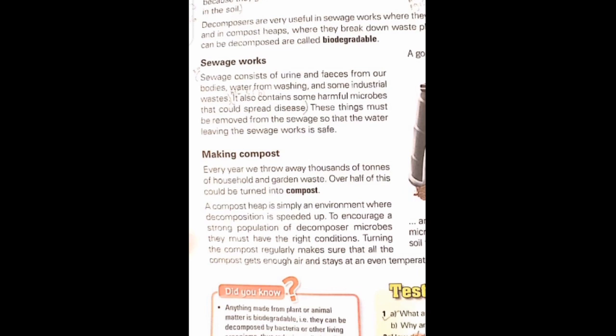Now we will talk about making compost. What do you mean by compost? Every year we throw away thousands of tons of household and garden waste. Over half of this could be turned into compost. The compost heap is simply an environment where decomposition is sped up. To encourage a strong population of decomposer microbes, they must have the right conditions. So this is what is meant by compost.